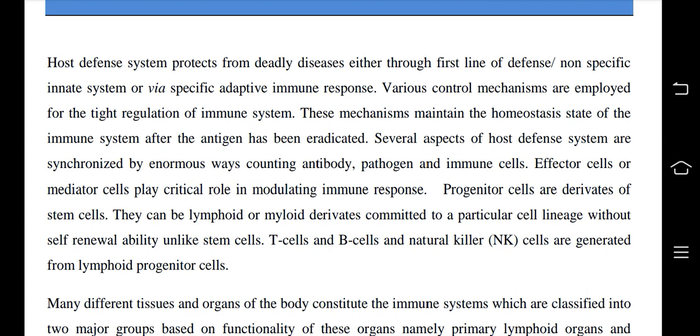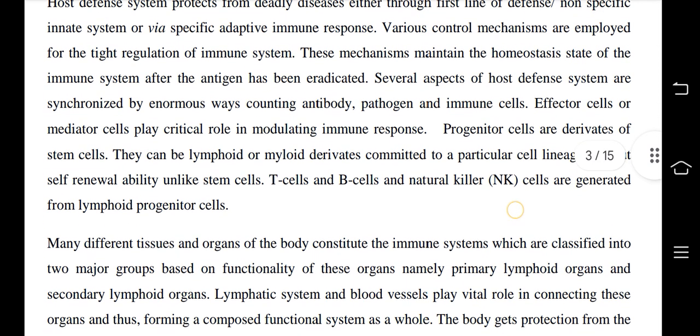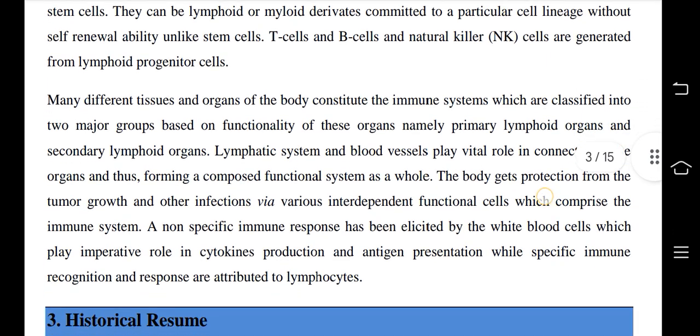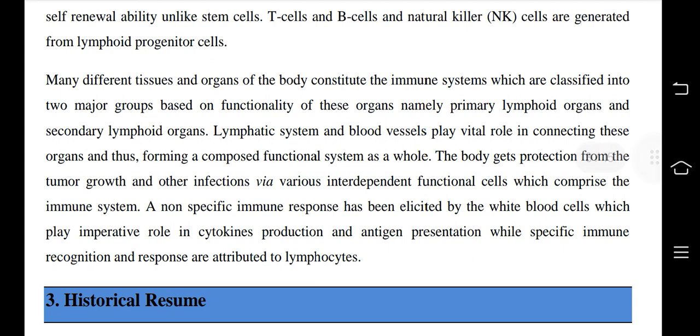Progenitor cells are derivatives of stem cells. They can be lymphoid or myeloid derivatives committed to a particular cell lineage without self-renewal ability, unlike stem cells. T cells, B cells, and natural killer cells are generated from lymphoid progenitor cells. Many different tissues and organs of the body constitute the immune system, which are classified into two major groups based on functionality of these organs, namely primary lymphoid organs and secondary lymphoid organs.